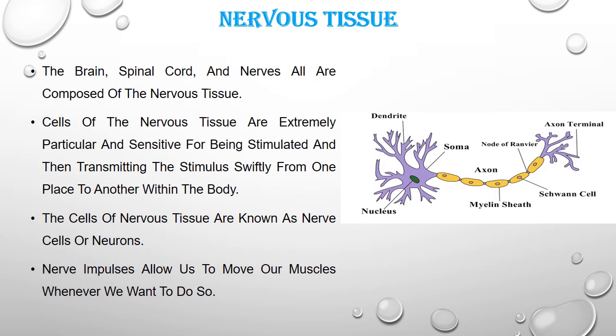The brain, spinal cord and nerves are all composed of nervous tissue. Cells of nervous tissue are extremely specialized and sensitive for being stimulated and then transmitting the stimulus swiftly from one place to another within the body. The cells of nervous tissue are known as nerve cells or neurons. Nerve impulses allow us to move our muscles whenever we want to do so.